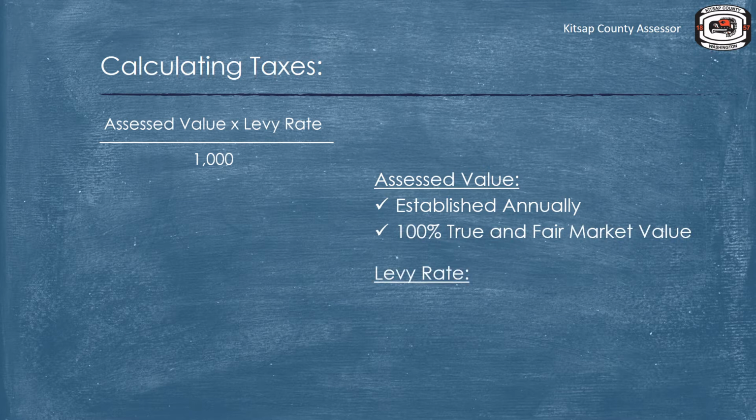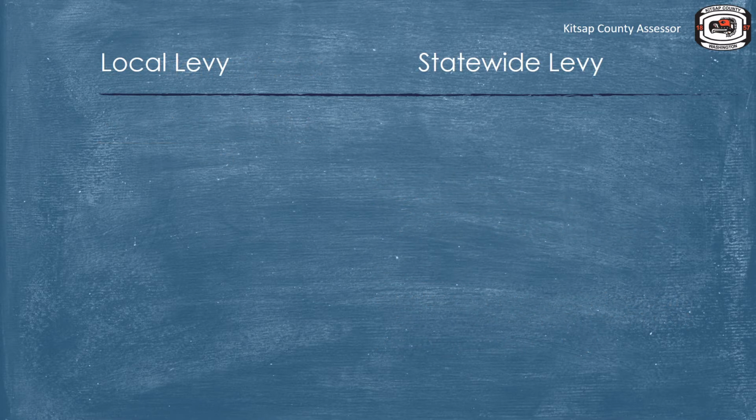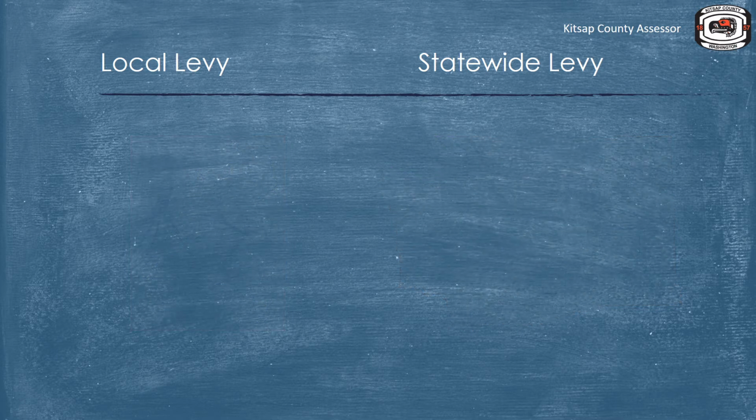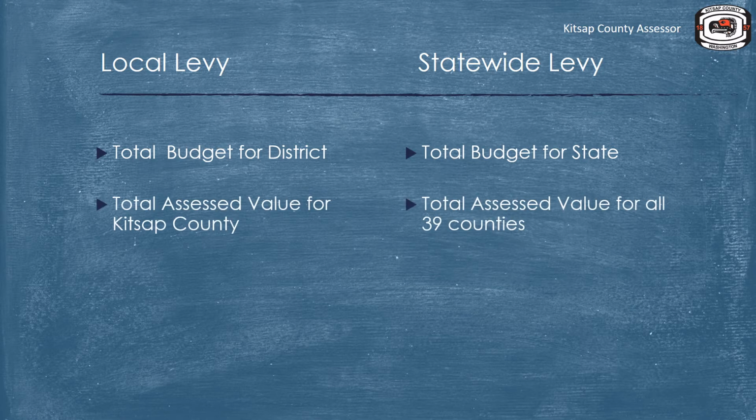A levy rate is the amount of property tax that needs to be collected per $1,000 of property value so that the taxing district's budgets can be met. A levy that is collected statewide, such as the state school levy, is handled a little differently than a local taxing district levy. Some aspects are the same. A total budget is established, and a total assessed value is calculated.